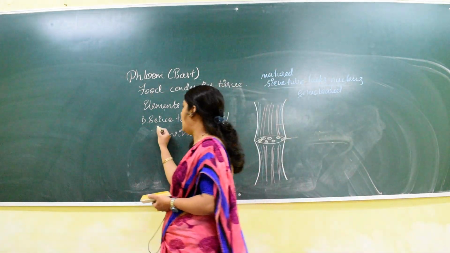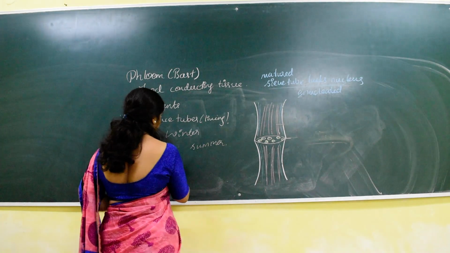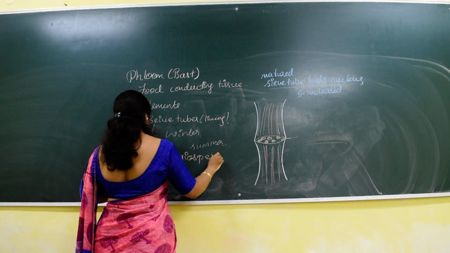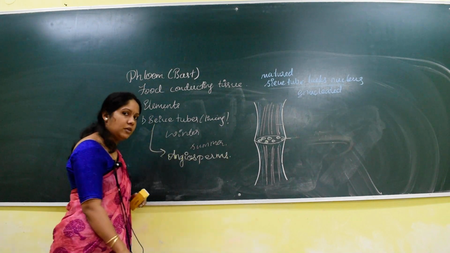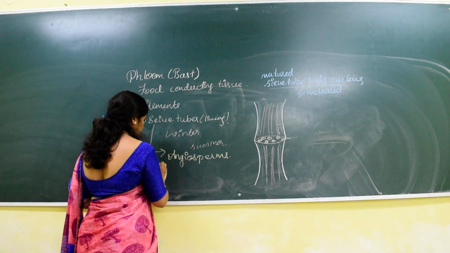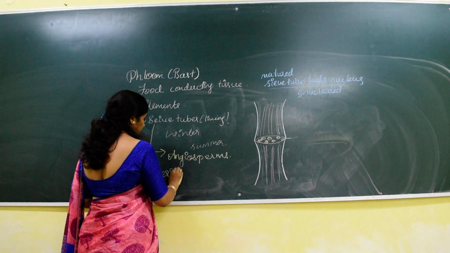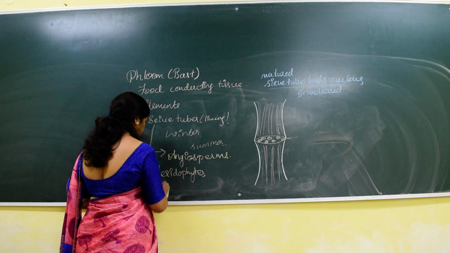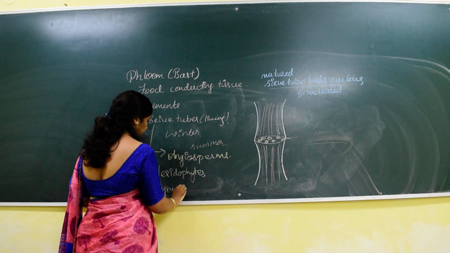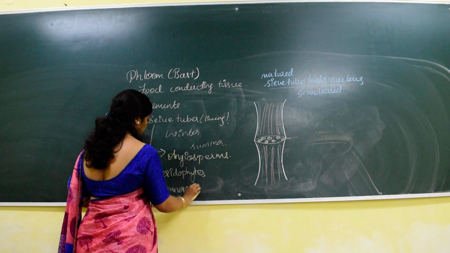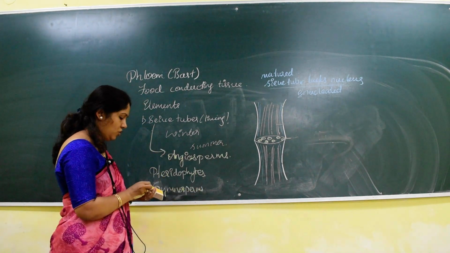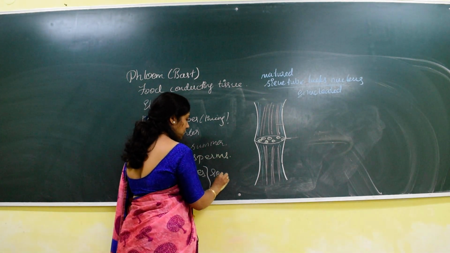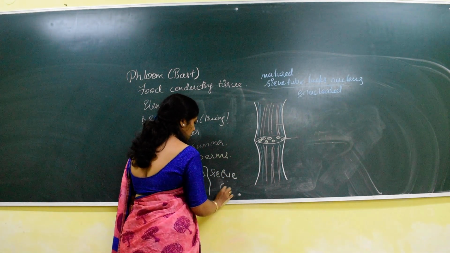These sieve tubes are mainly seen in angiosperms, whereas in pteridophytes and gymnosperms, the sieve tube is replaced by specialized cells called sieve cells.